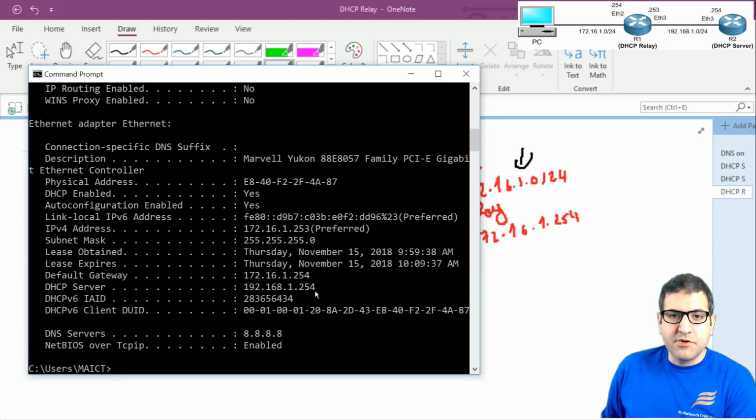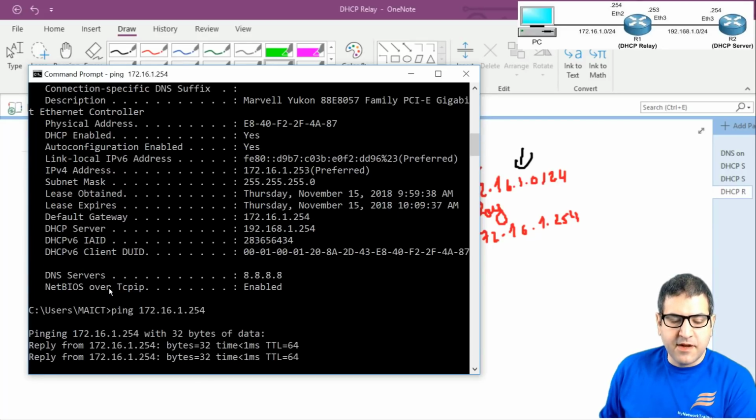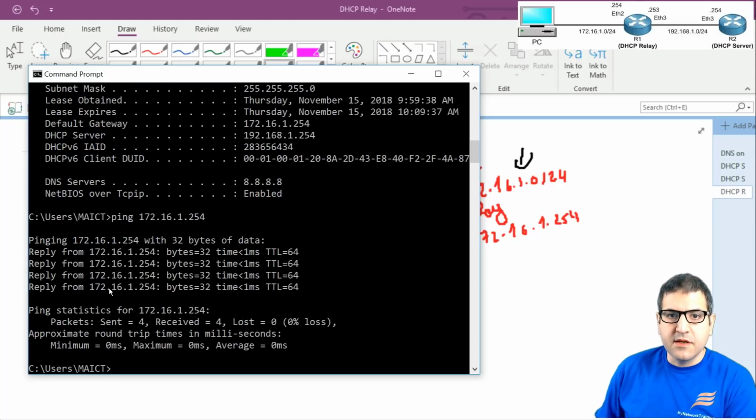So that's the DHCP server that is giving the IP address to this PC. And of course, if this PC now pings the interface of Ethernet 2 of router 1, which is 172.16.1.254, its gateway, you can see he has a reply. So he is able to see router 1, which is the DHCP relay.